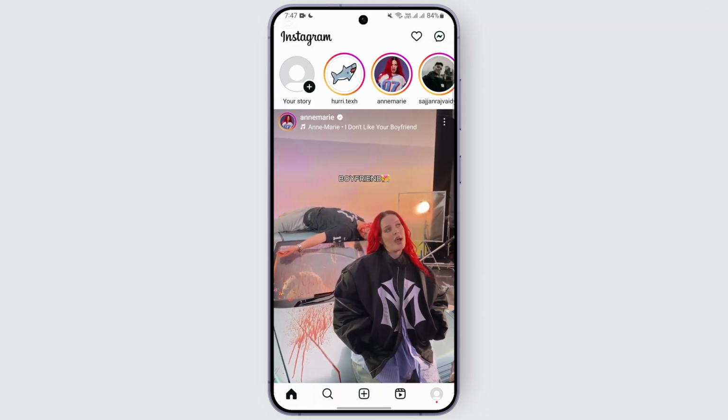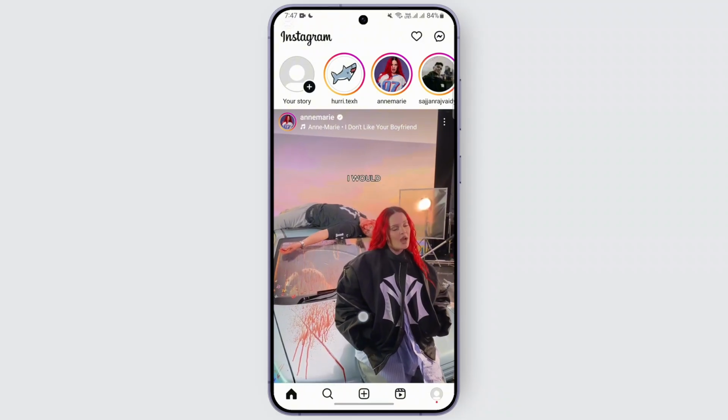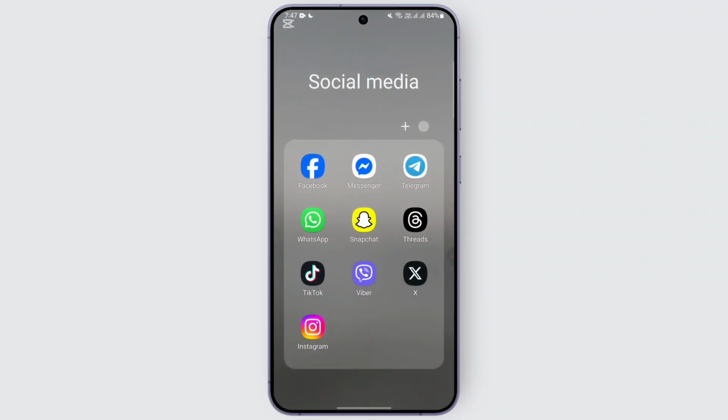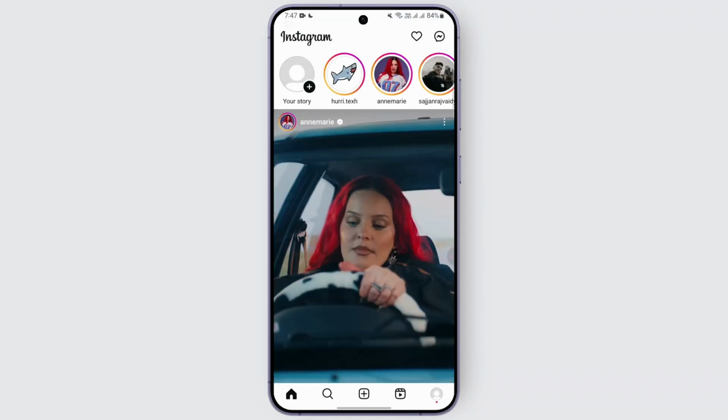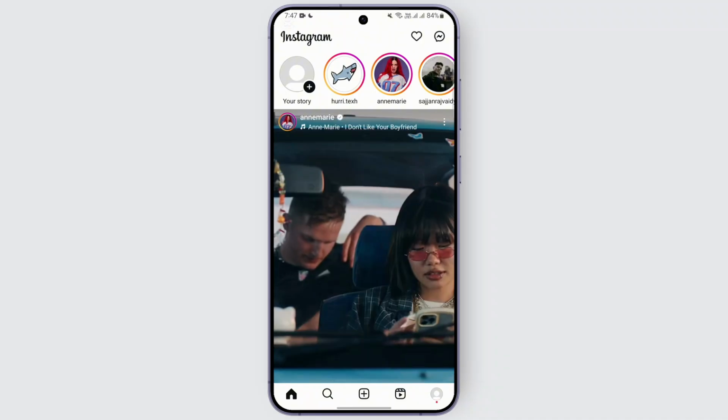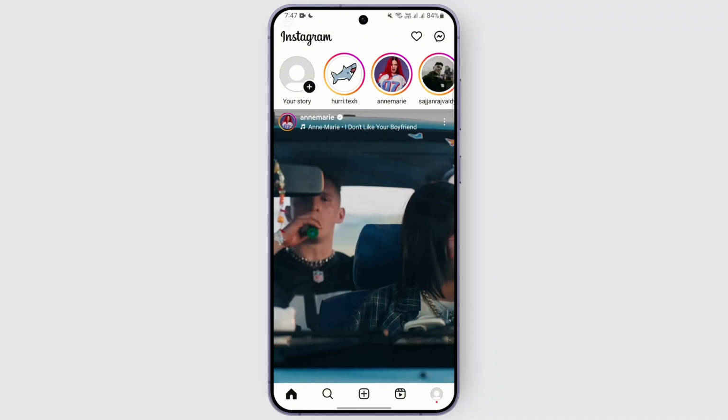Sometimes Instagram can also be a little glitchy, so you might not get a notification. What you can do is reset your Instagram and see if that works or not. Or you can also manually search for your username to see if that pops up in anyone's story. So for now, these are the ways.